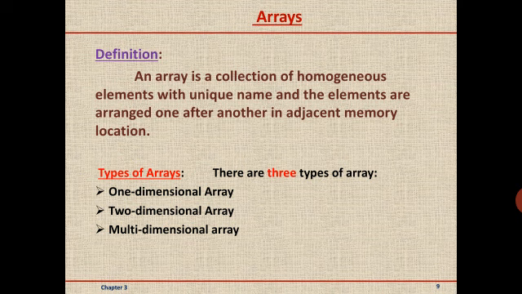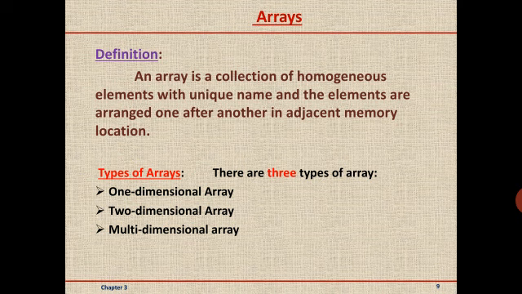In the earlier example, we have seen student marks. All the marks values are of integer type, so all of them are homogeneous in nature. They belong to the same data type. Once we create an array, all the elements are stored in continuous memory locations.